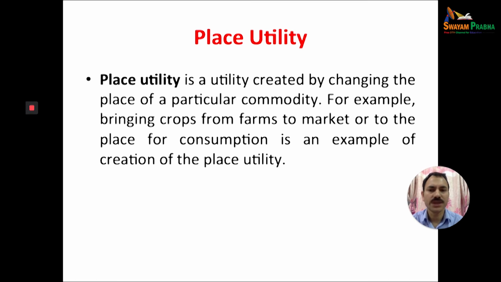For example, bringing crops from the farm to the market or to the place of consumption increases the value of that product. This is an example of the creation of place utility.